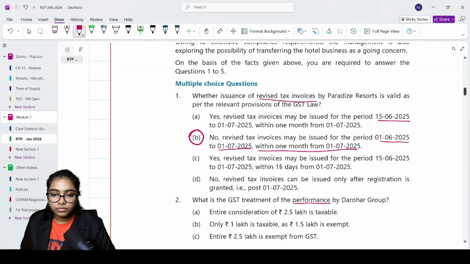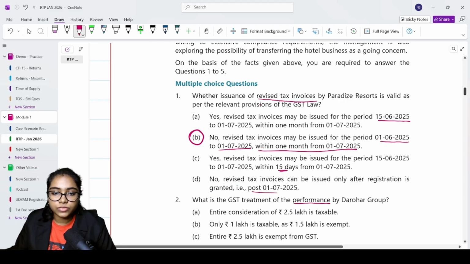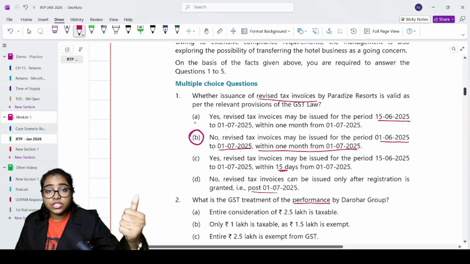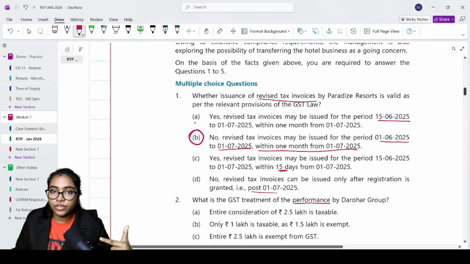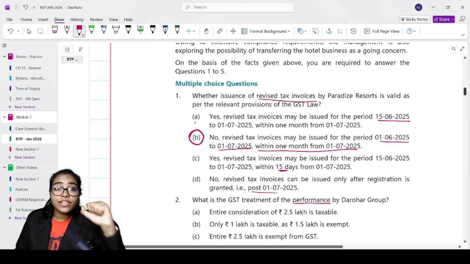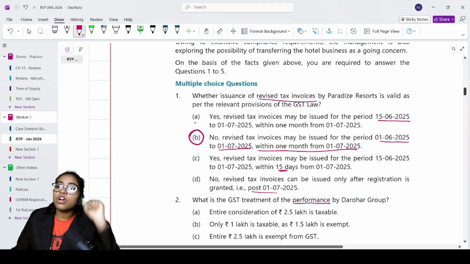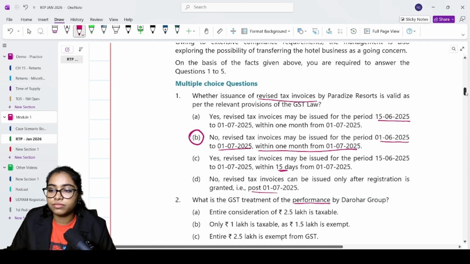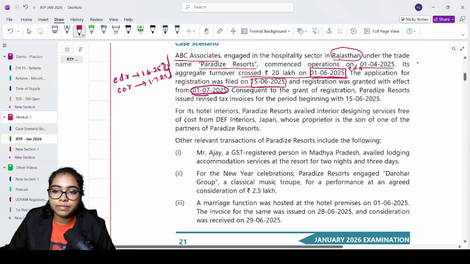This is your correct answer. The third option was within 15 days. Last option was no revised tax invoice. That is also wrong. This is your correct answer. From your effective date of registration to your grant of certificate of registration, for that period, you can issue revised tax invoice. When will you issue it? Within 1 month from your certificate of registration. Alright, next.